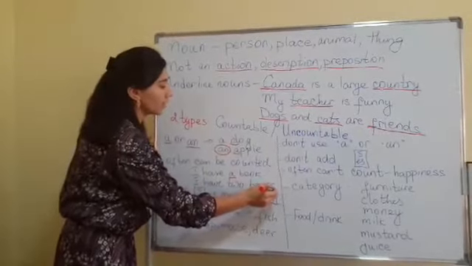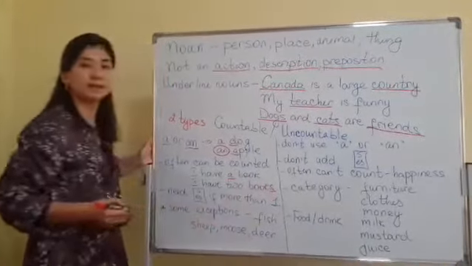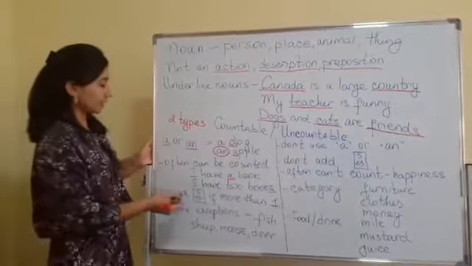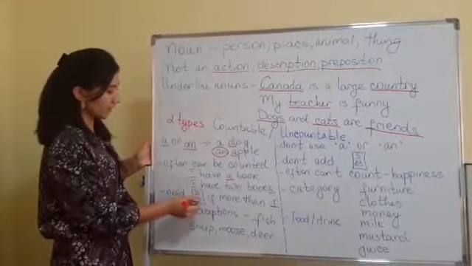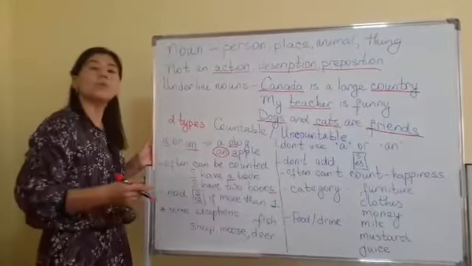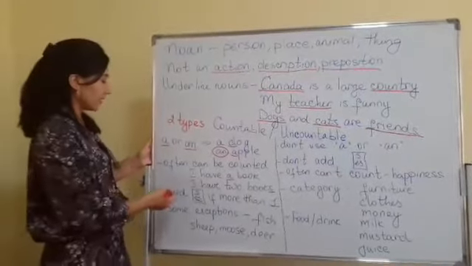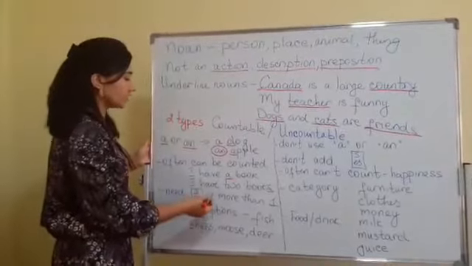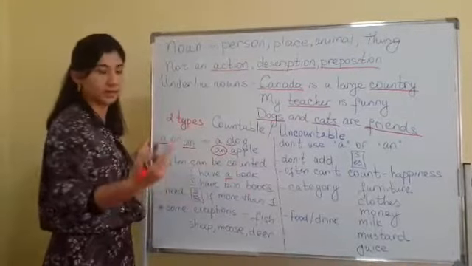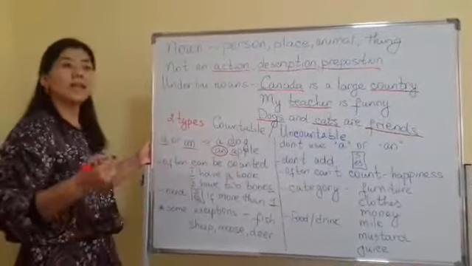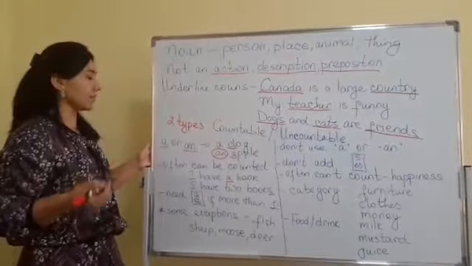That's why we should add an ending s. We can add either s or es, again depending on which letter the word ends in. We need s or es if there is more than one thing. You see that every language has some exceptions.